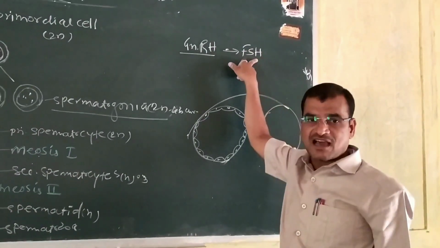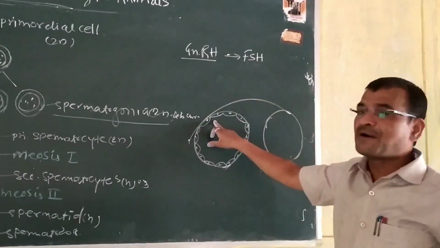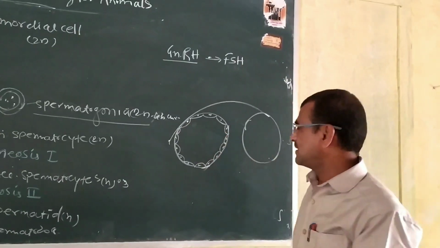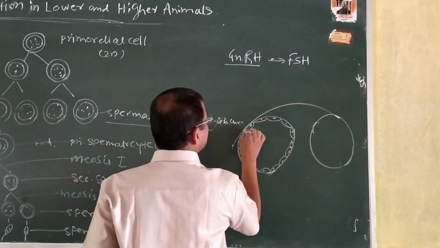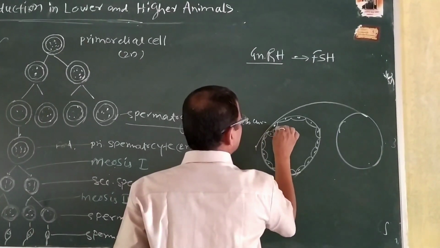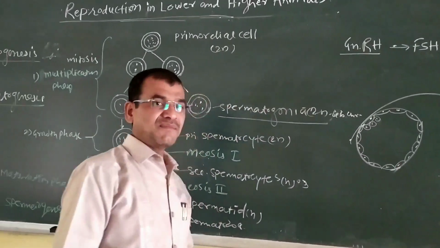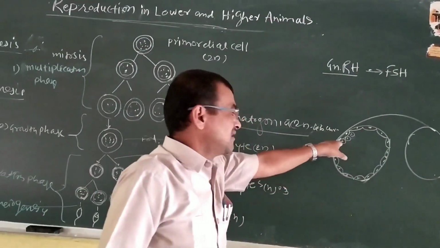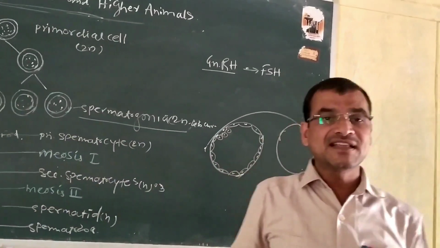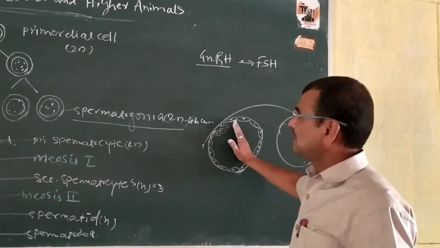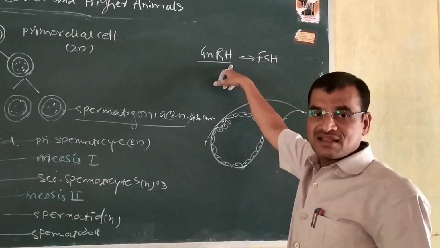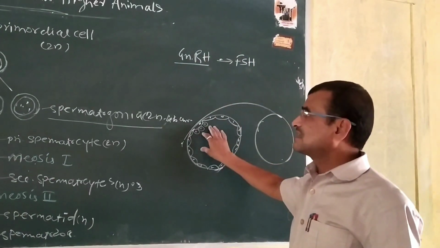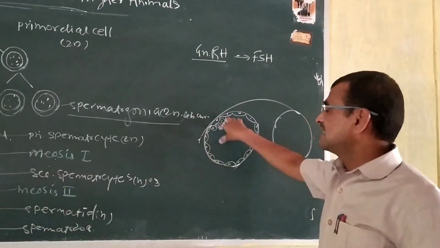This follicle stimulating hormone acts upon the cuboidal germinal epithelium of the seminiferous tubule, and this germinal epithelium develops into many primordial cells. These primordial cells are diploid in number, that is, they contain 46 chromosomes, and under the influence of follicle stimulating hormone they undergo changes.